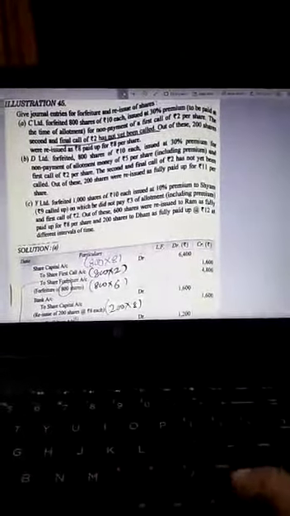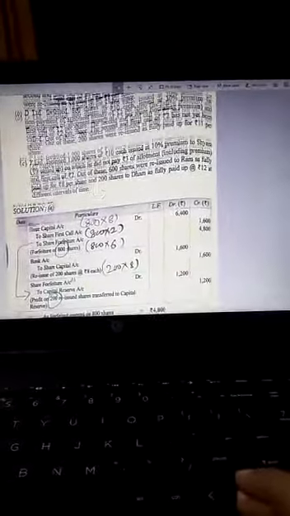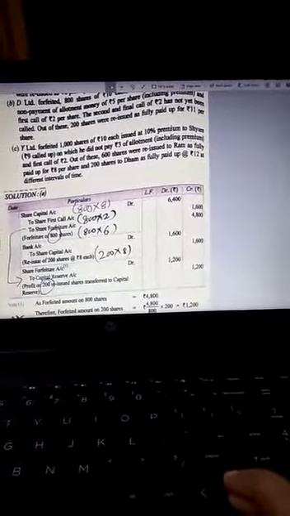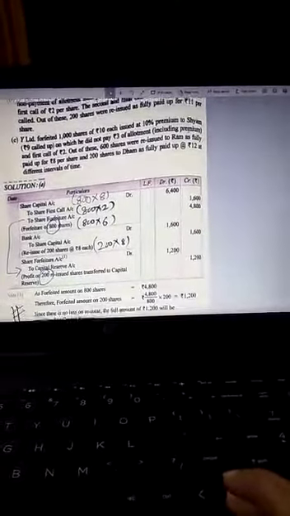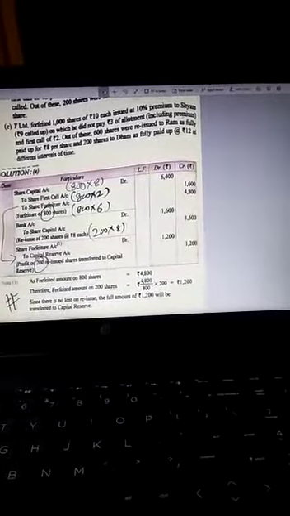Now the shares are to be reissued. It is reissued at 8 rupees per share, 8 rupees paid up capital. Bank account debit to share capital account, 200 into 8. Now keep one thing in your mind that 800 shares are forfeited and 200 shares are reissued. What is to be done in that case? Only the amount of those shares which are reissued is to be transferred to the capital reserve. The forfeiture amount of the shares which are not reissued is not transferred to the capital reserve.